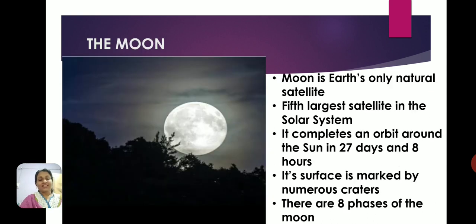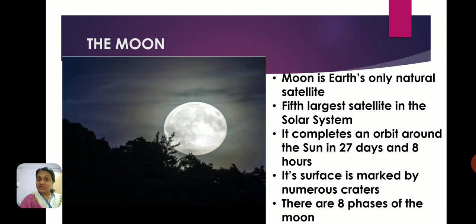Now I told you that many planets have their own satellites. Similarly, we are going to look at the satellite of the earth. What is the earth's satellite called? The moon. The moon is the only natural satellite of the earth. Why natural satellite? Because man has started sending satellites into space. So there are many other artificial satellites in space, but the natural satellite that exists in nature by itself is only one for the earth, and that is called the moon.